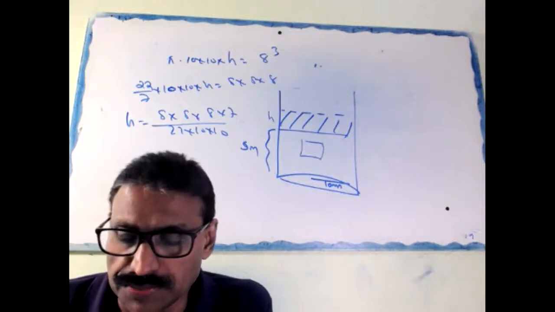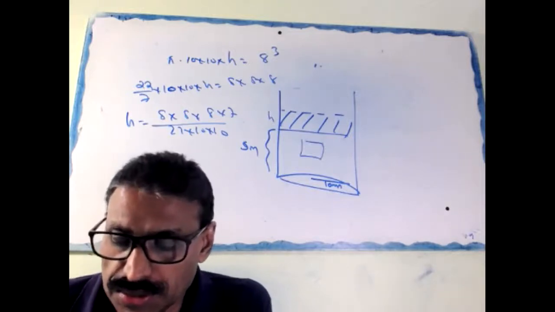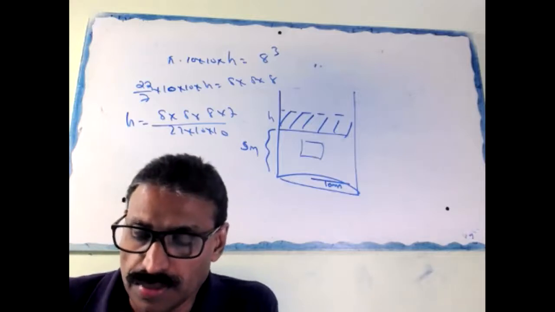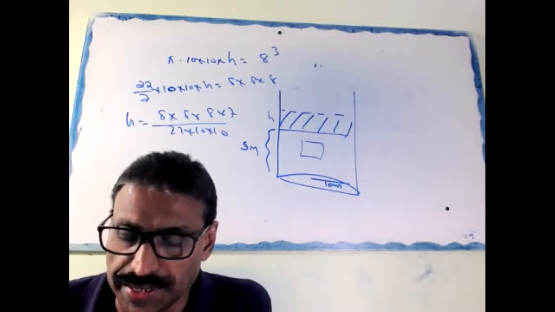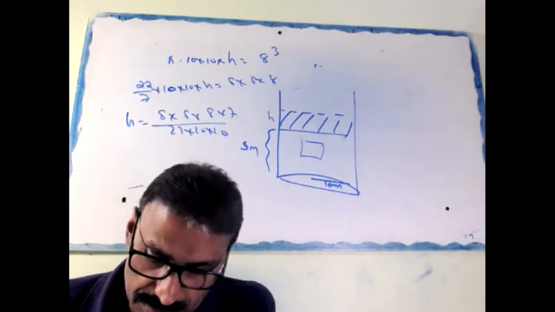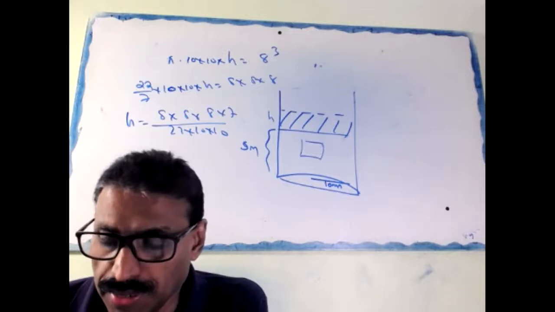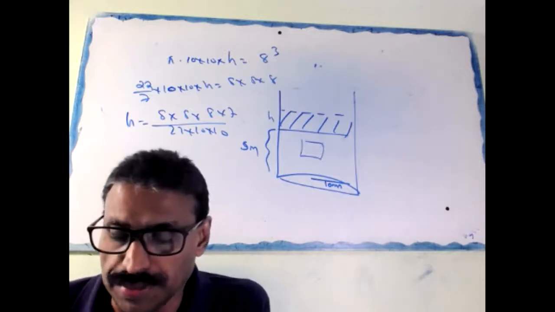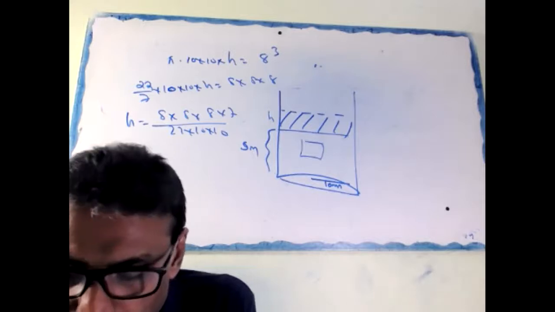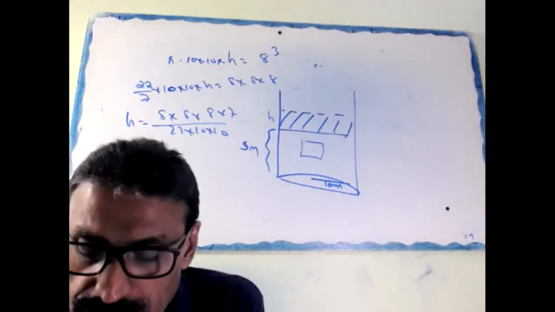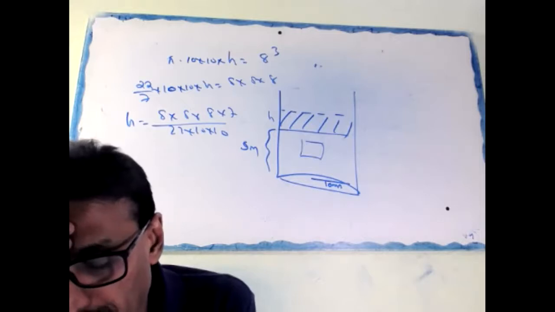If the curved surface areas are in the ratio 8:5, show that the ratio between the radius of their base and height... Sorry, I'll read again.